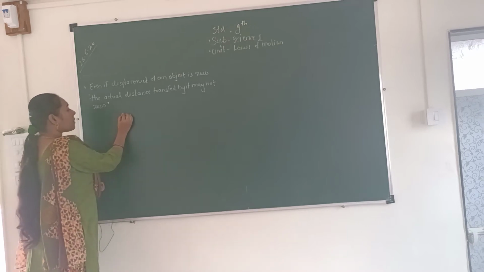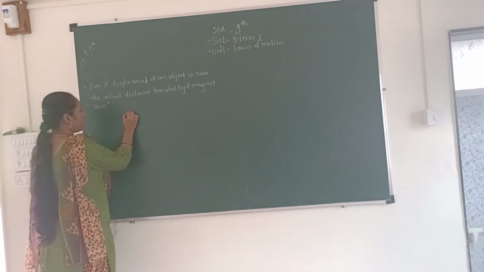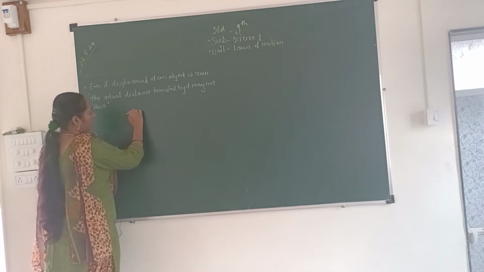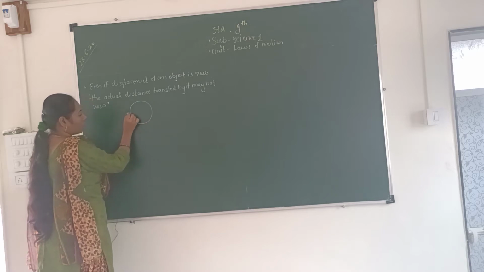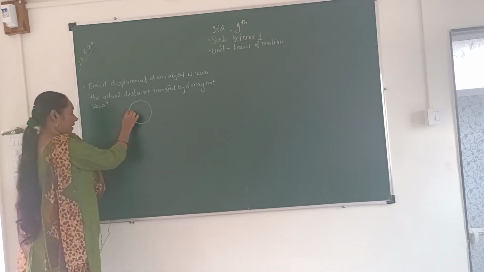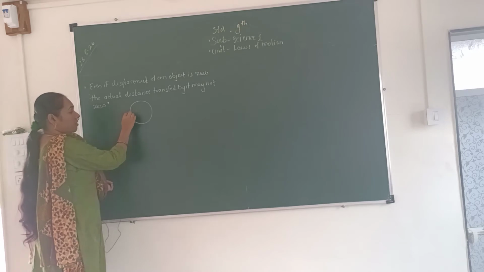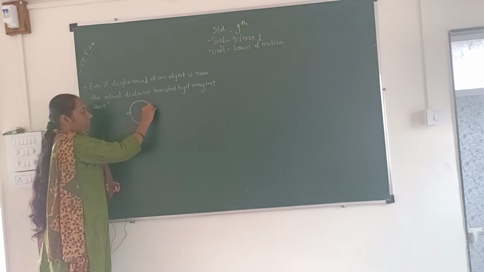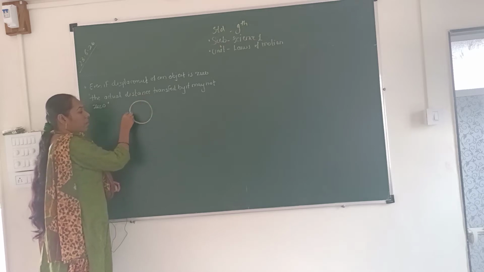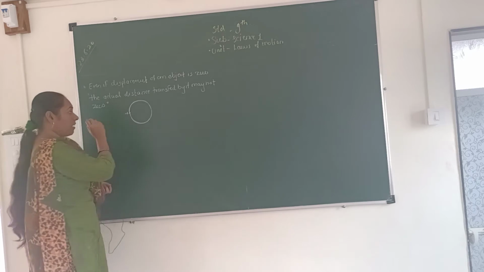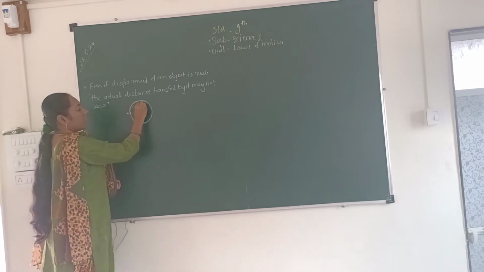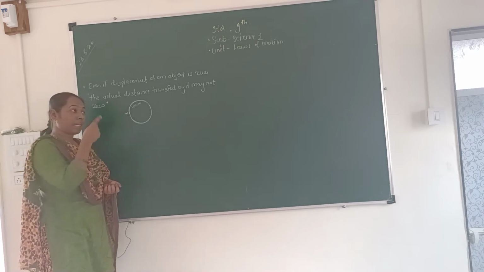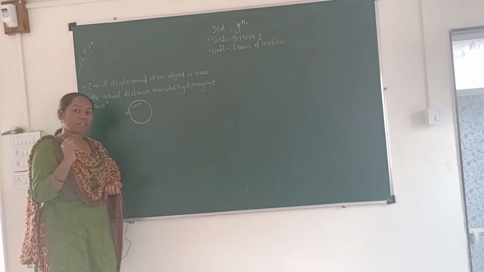If a person starts moving from point A in a circular path, and that person returns again to point A, and if the distance covered by that person is 100 meter, what is the distance covered by this person?